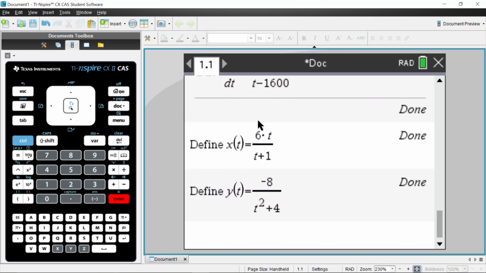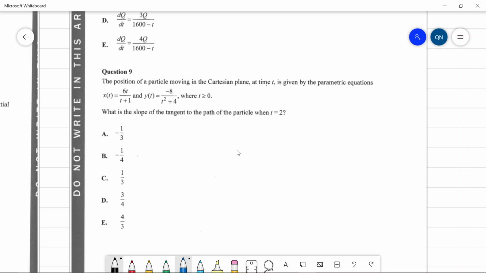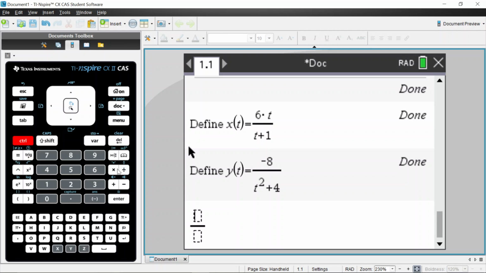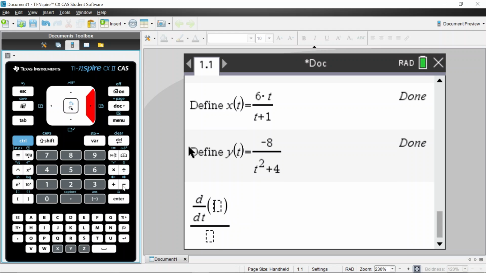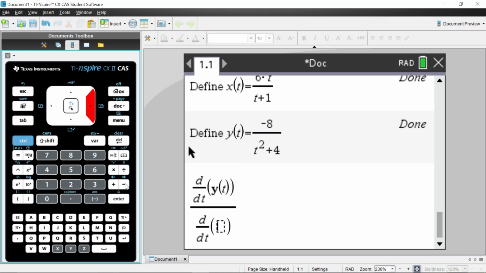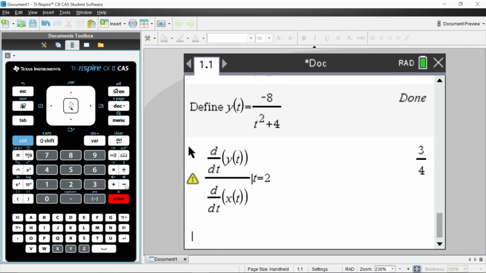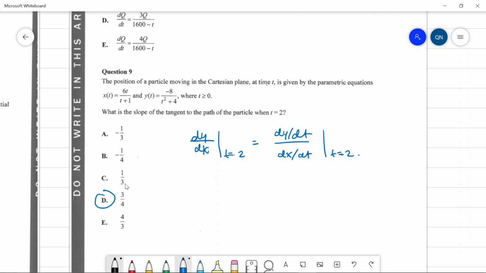Right? And what we need to do, we want to find dy/dx at t equals 2, which is dy/dt over dx/dt at t equals 2. So let's do that. So we want to do fraction. We want to do shift minus, and we do y of t over the derivative with respect to t of x of t. Okay, and we do this at t equals 2. We get 3/4, and that's option D.